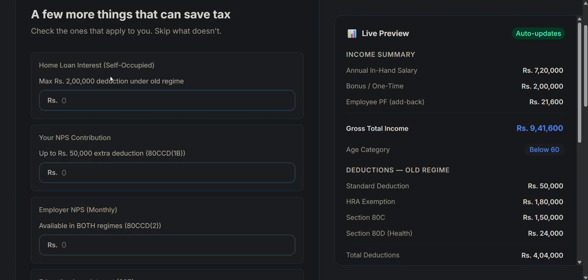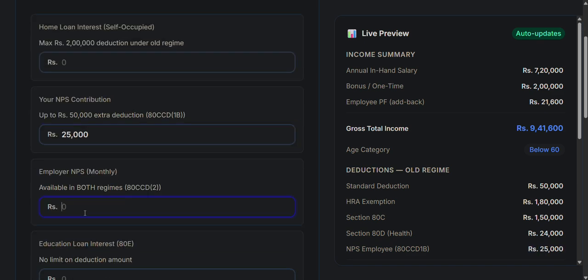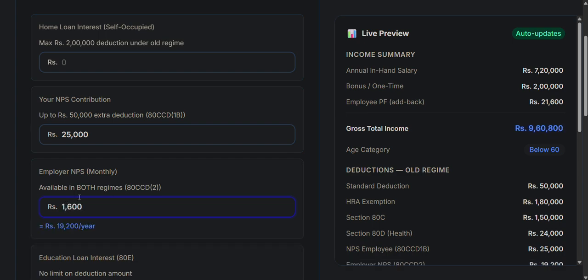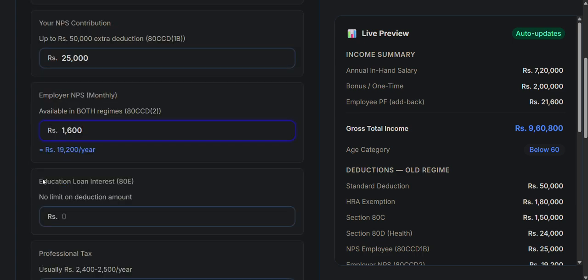And let's say that since he's living in a rented accommodation, he doesn't pay home loan interest. This is applicable only if he's residing in his own property, which is not true in this case. And let's say that his NPS contribution under this section is 25,000, and employer contributes, say, around 1,600 every month to his NPS.